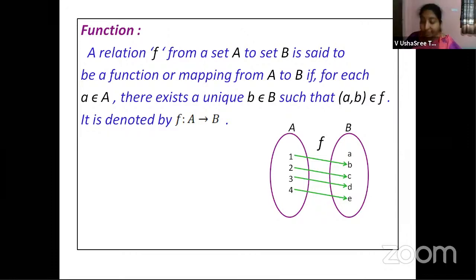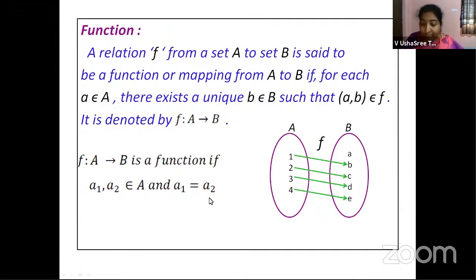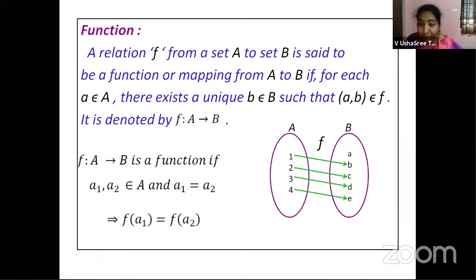Now, how do we check whether the given relation is a function? We have a condition to check this, children. If F maps A to B is a function, then for a1 and a2 belonging to A, you are taking two elements a1 and a2 from the first set, and if a1 and a2 are equal, then F of a1 is equal to F of a2. Let us try to understand this statement.